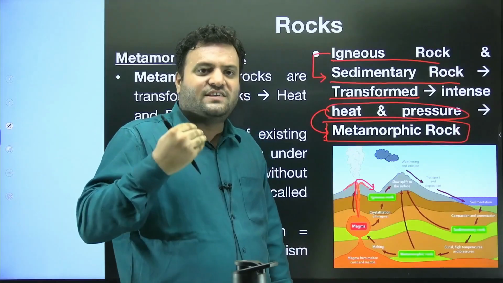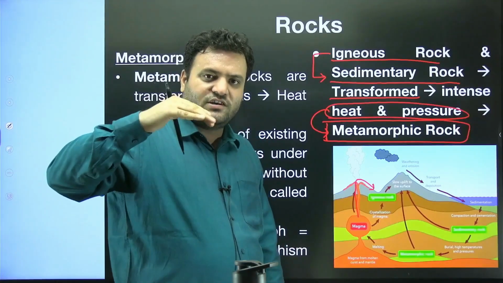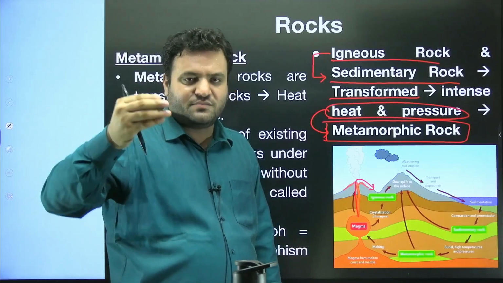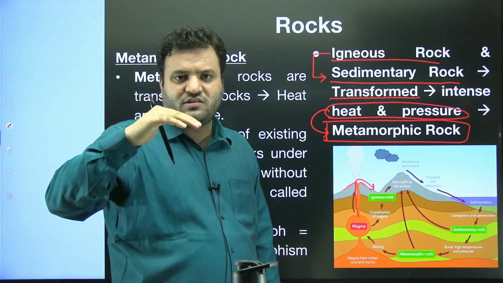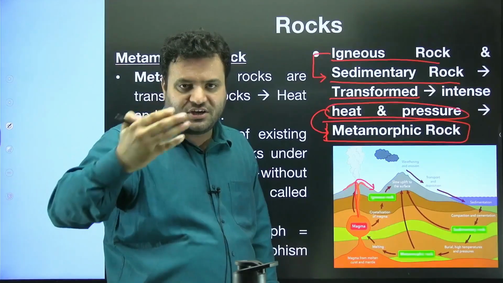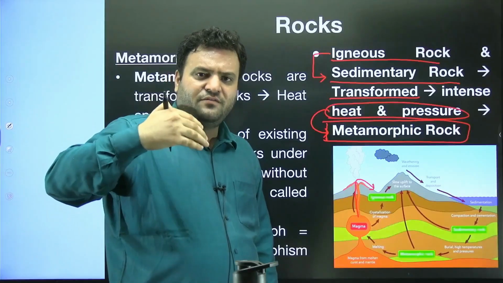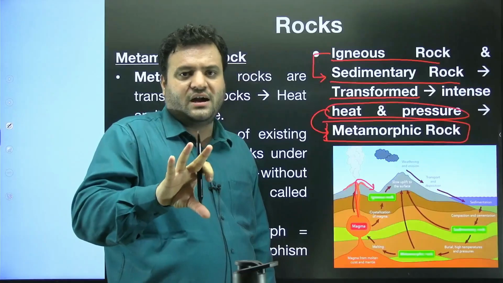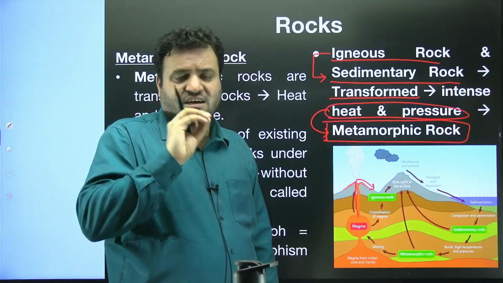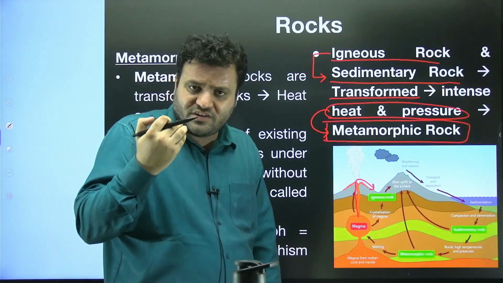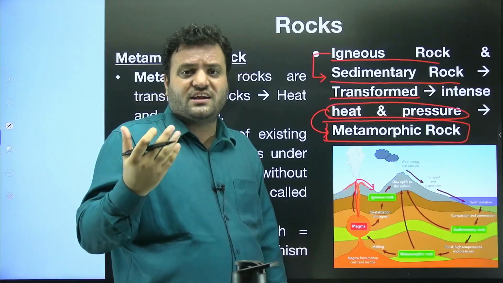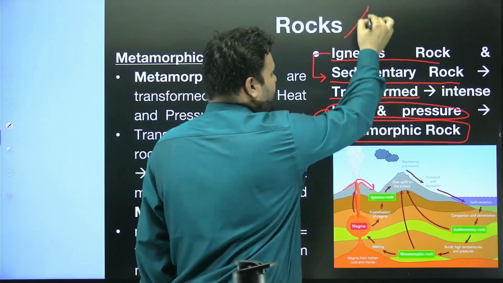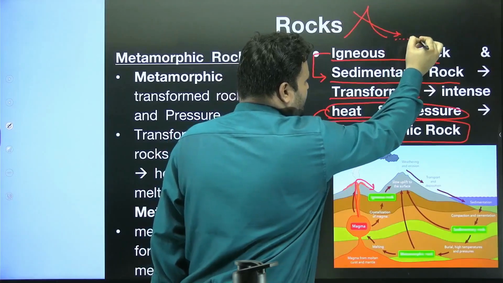Now suppose there are constant layers being formed on the sedimentary rock. In this specific case, these sedimentary rocks are under pressure and temperature. Further, if there are overlying layers of deposition, the bottommost part in the crust will experience intense heat and intense temperature. In this way you can understand: suppose we have an igneous rock, there is erosion, and as a result we have sedimentation.